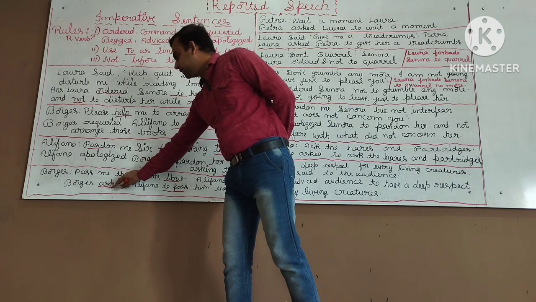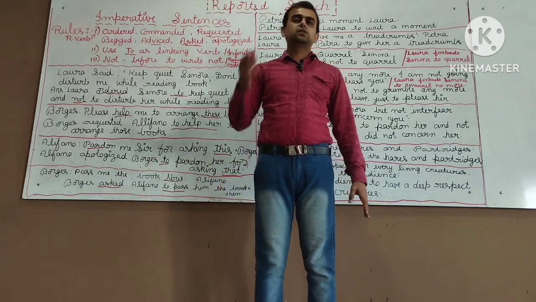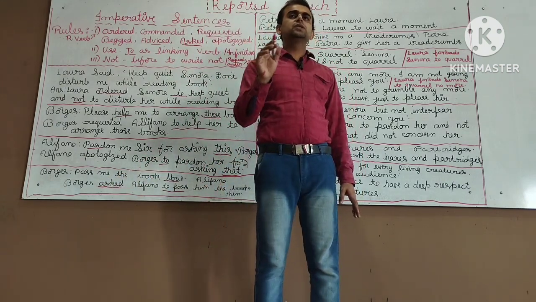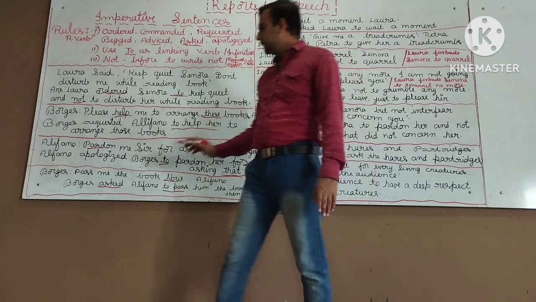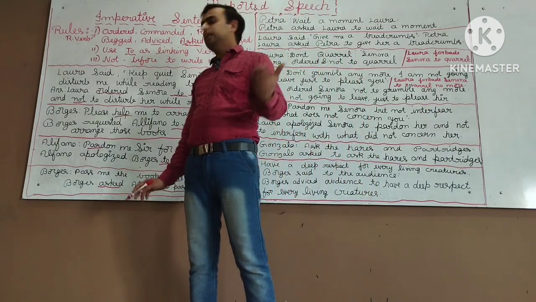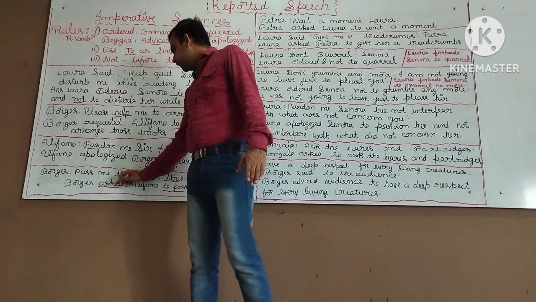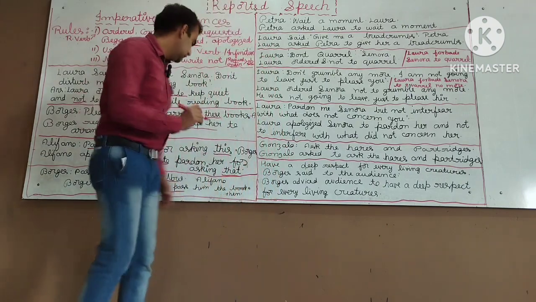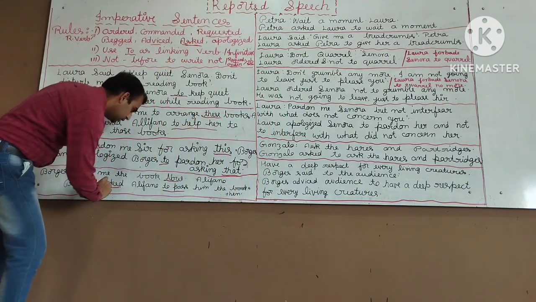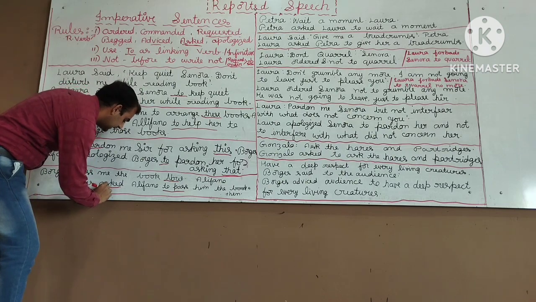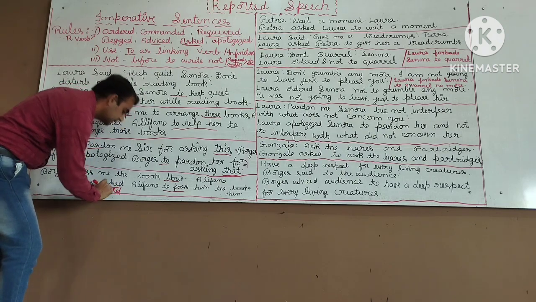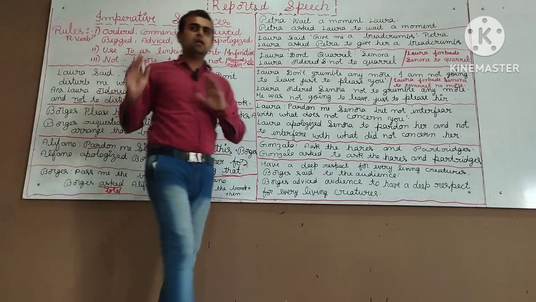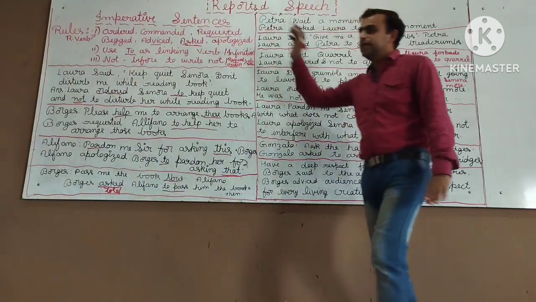Okay, it is not an interrogative sentence, it is an imperative sentence. In an imperative sentence also we use ask according to the sense. Instead of ask, if we write told also, it is fine. Borges told Alifano to pass him the book then. Told also we can write. It is not wrong for an imperative sentence. Next,